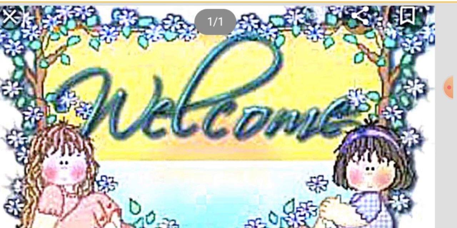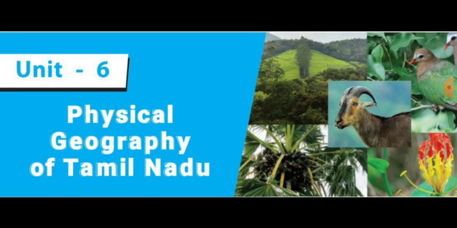Okay students, today we are going to learn one new lesson from the geography part. Today we are going to learn physical geography of Tamil Nadu, Geography Lesson 6. Already we learned the earlier lessons, geography lessons 1, 2, 3 and 5. The fourth lesson I will teach after completing the seventh lesson.